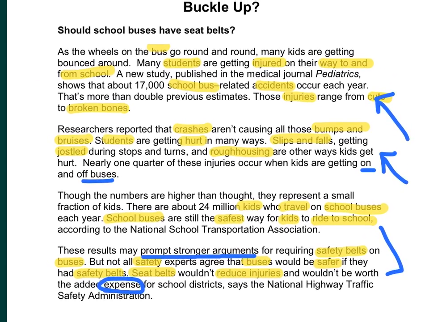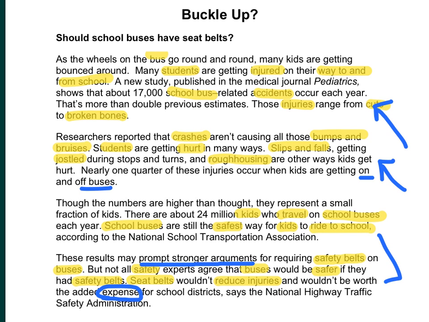And if I show you the title, the official title is Buckle Up with the question mark, but should school buses have seatbelts? So, our title of Do School Buses Need Seatbelts to Prevent Student Injuries is pretty close to what the title and the subheading here of the article are. Should school buses have seatbelts? We know that seatbelts would prevent injuries, so that can be inferred there from the title.